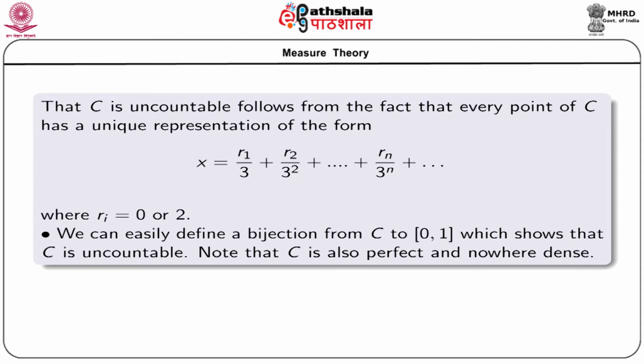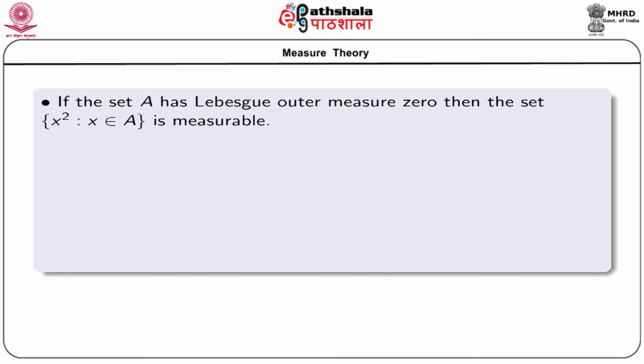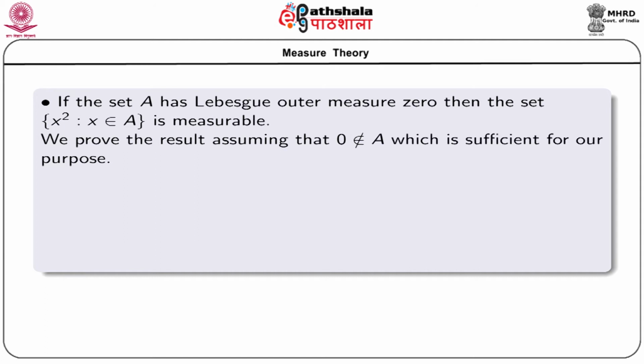And finally, note that C is also perfect and nowhere dense. Now, we will prove an assertion that if a set A has Lebesgue outer measure 0, then the set of all squares of the elements of A is also measurable. We prove the result by assuming that 0 does not belong to A, which is sufficient for our purpose, because we only delete at most one point from the set A.